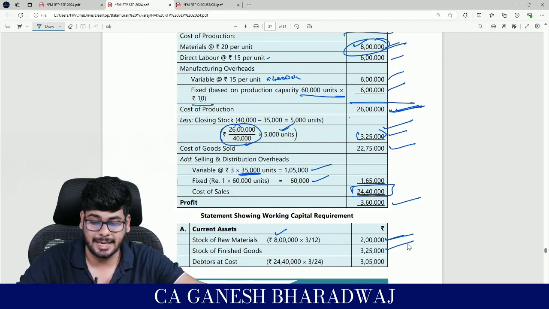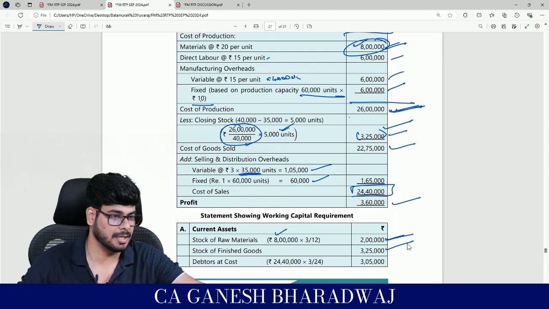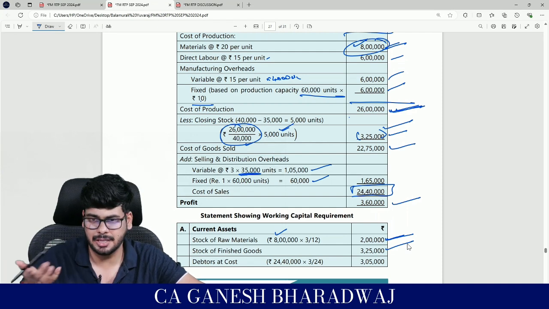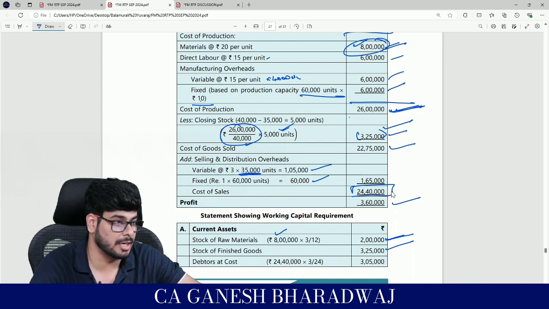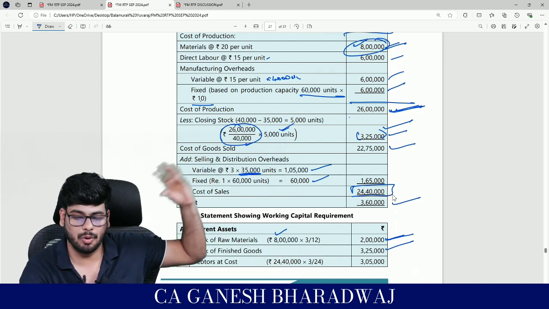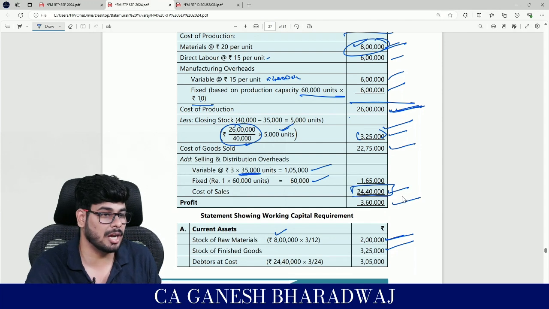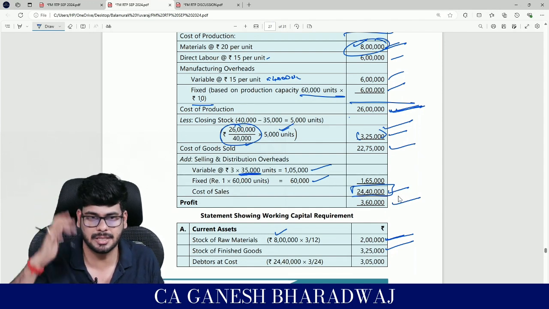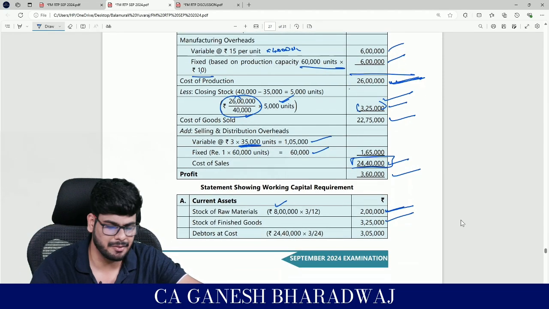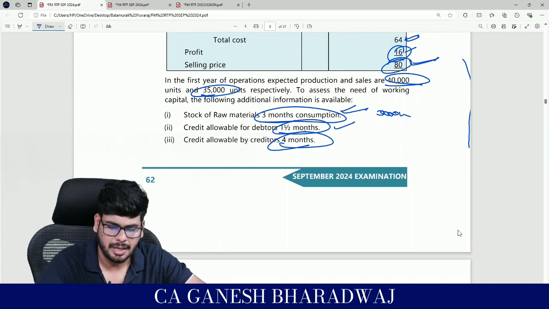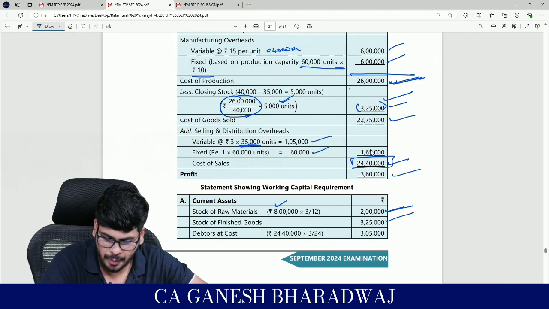Correct? This amount also needs to be brought in. Next, debtors. With respect to debtors, what do you sell to the debtors? Raw material or FG? FG. Obviously, FGs are only sold. Now, when I'm selling to debtors, for the units sold, what is the corresponding cost? 24,40,000, which is nothing but cost of sales. Correct? That is the amount that gets blocked. And to the debtors, I am giving how much? 1.5 months. Yes, 1.5 upon 12. So 24.4 lakhs into 1.5 divided by 12.